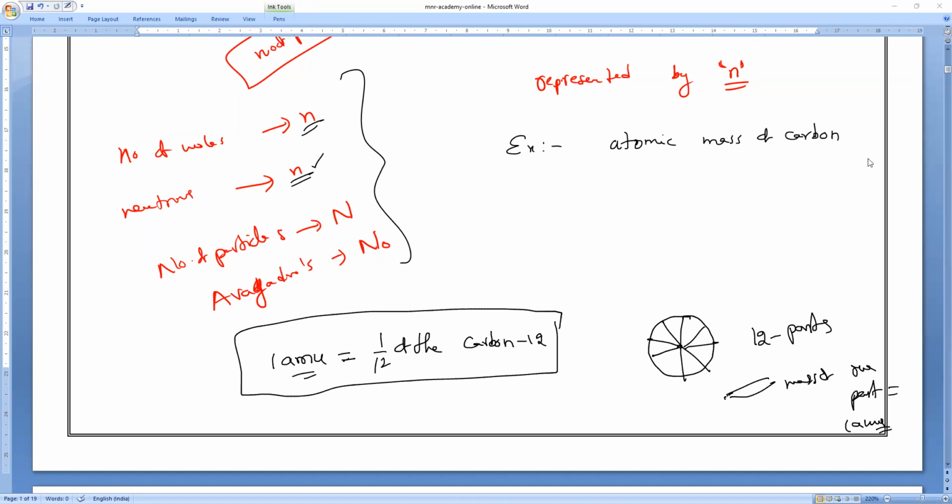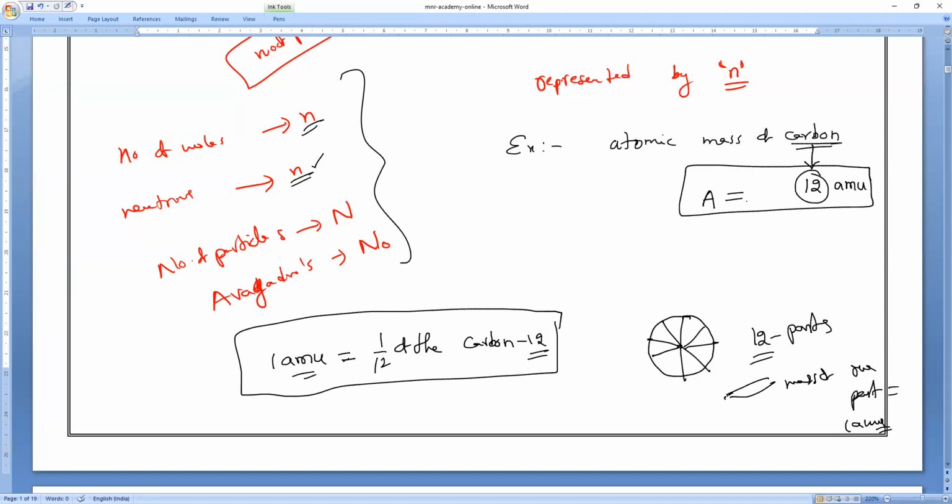So what is the carbon atomic mass? Carbon-12. 12 indicates the atomic mass of carbon. So the atomic mass of carbon is 12 AMU.